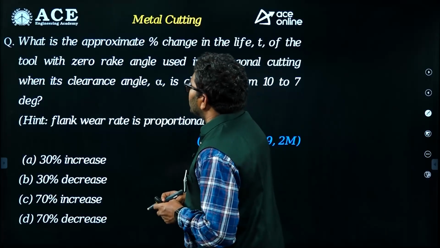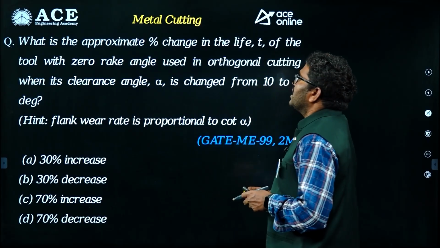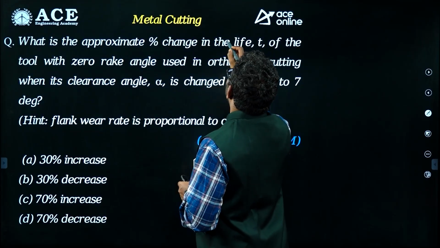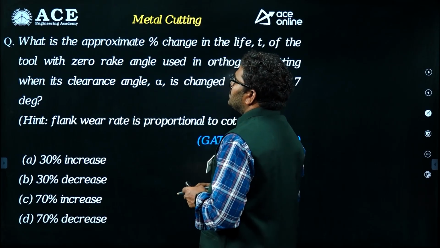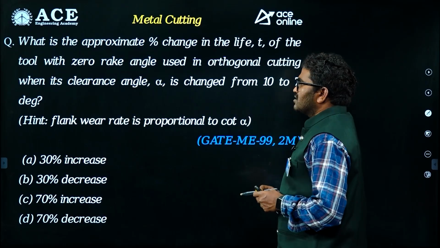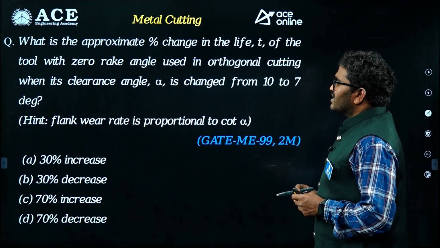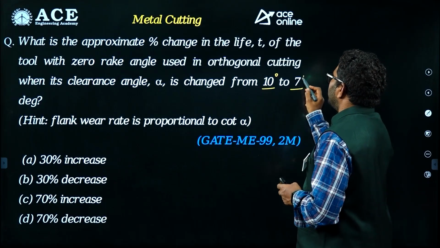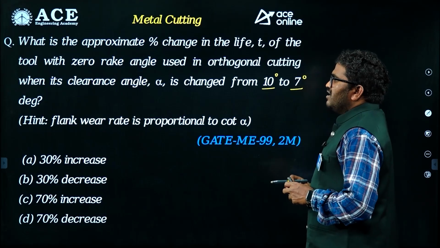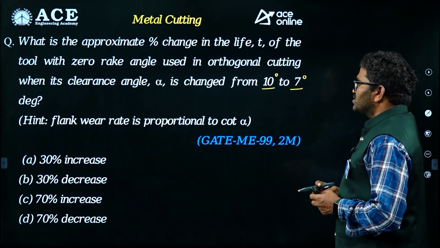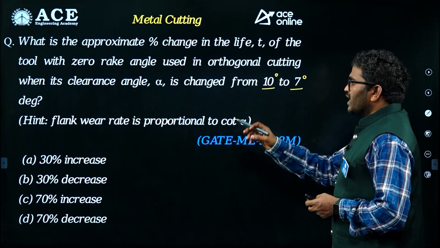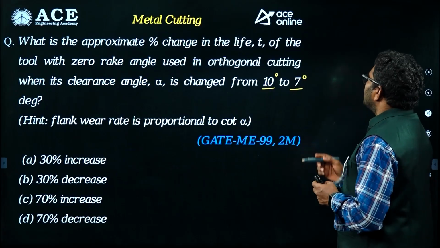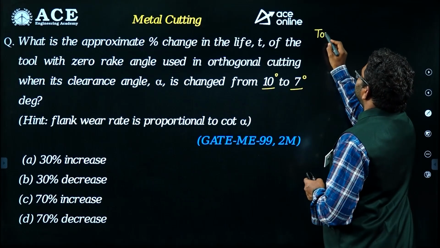What is the approximate percentage change in tool life? Percentage change in life T of the tool with 0 rake angle used in orthogonal cutting, when its clearance angle alpha is changed from 10 degrees to 7 degrees. Okay, 0 rake angle and clearance angle changed from 10 degrees to 7 degrees. Now, flank wear rate is proportional to cot alpha. The hint is given. So generally remember, tool life is proportional to